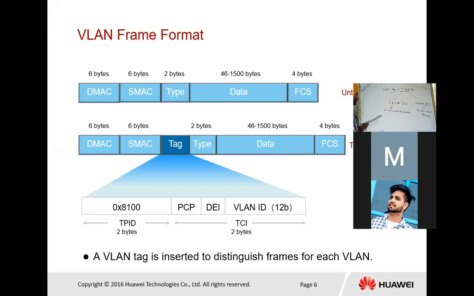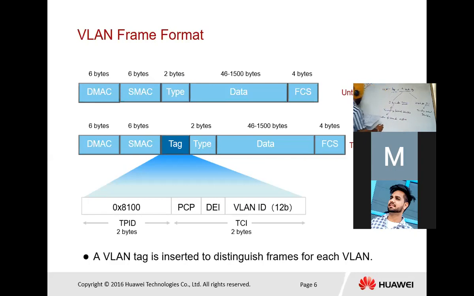The tunneling protocol identifier is a fixed hexadecimal value.